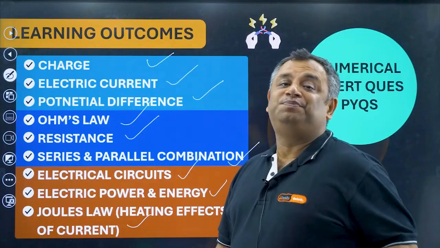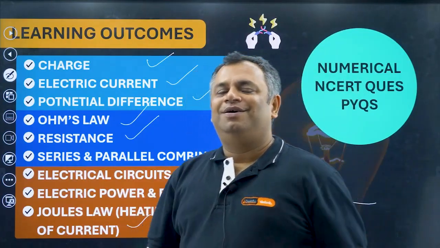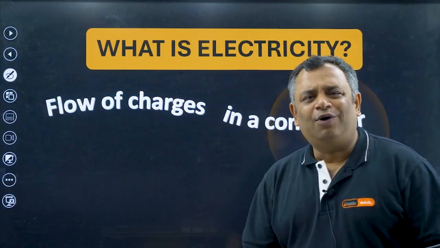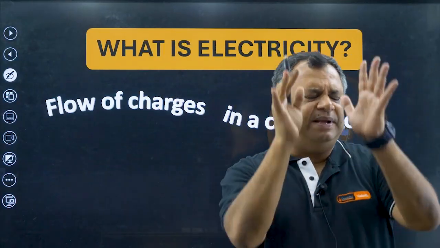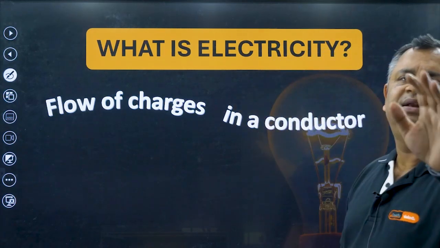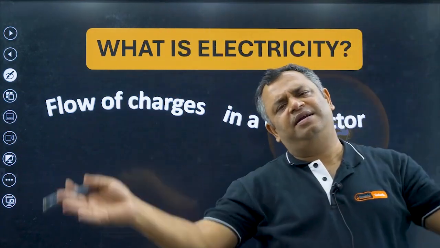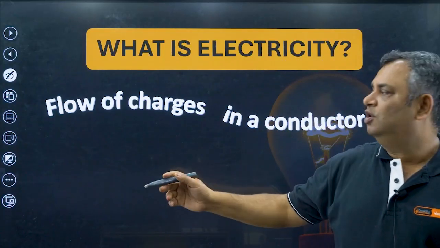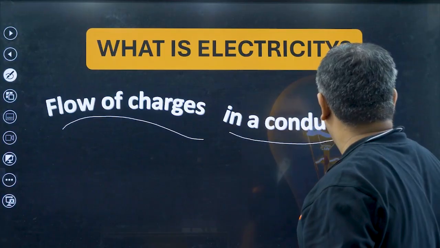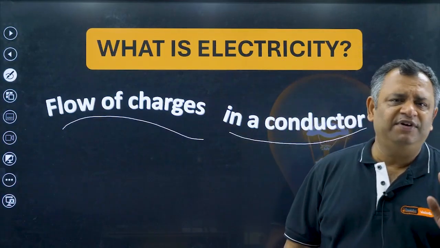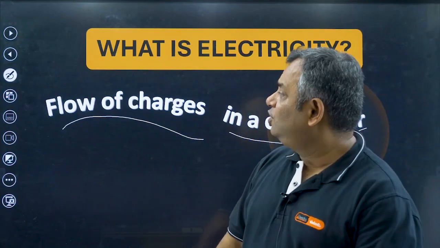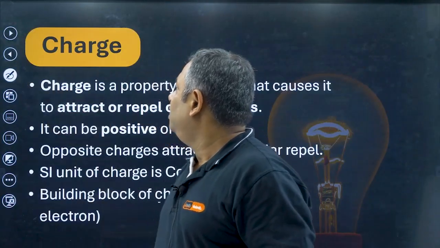Okay, so let us begin with this chapter of electricity. So what is electricity? Now understand the very basic part of it. Electricity is flow of charges in a conductor. The entire electricity is based upon this. Flow of charges in a conductor. Write it down somewhere and we are going to come back to this particular concept.